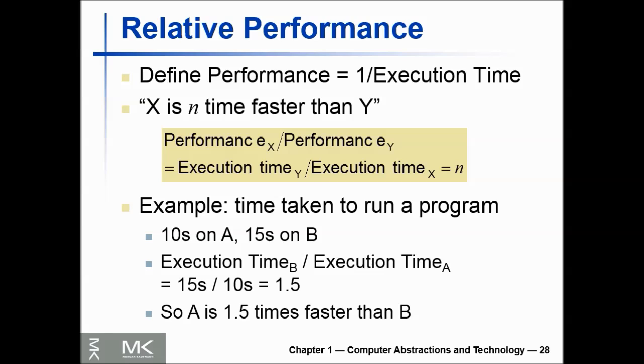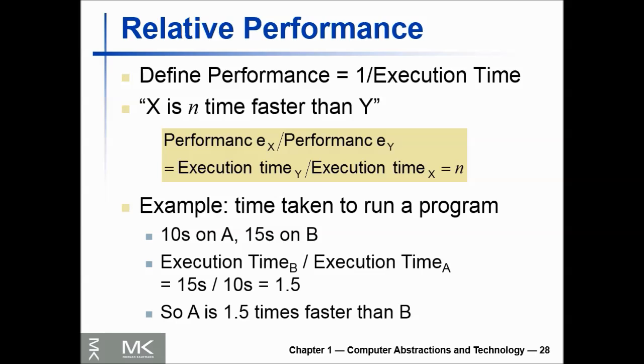In discussing a computer system, we often want to relate the performance of two different computers. Quantitatively, we will use the phrase X is n times faster than Y, or equivalently, X is n times as fast as Y. That means performance of X divided by performance of Y is equal to execution time of Y divided by execution time of X is equal to n. If X is n times as fast as Y, then we use this equation.